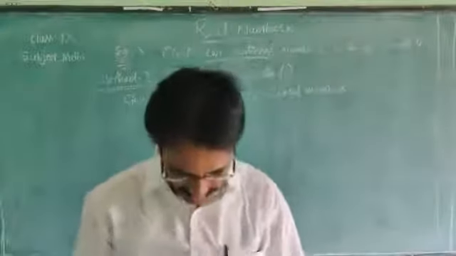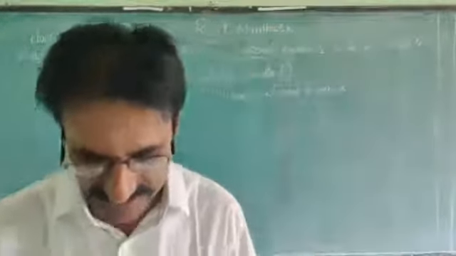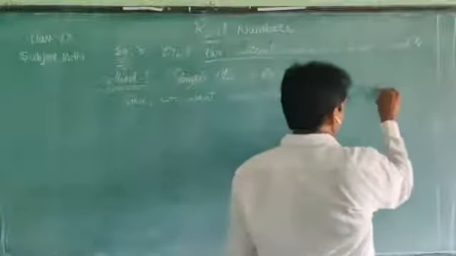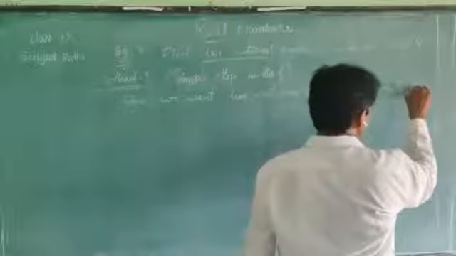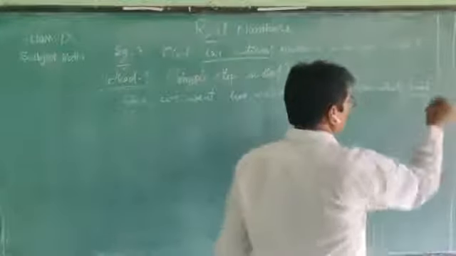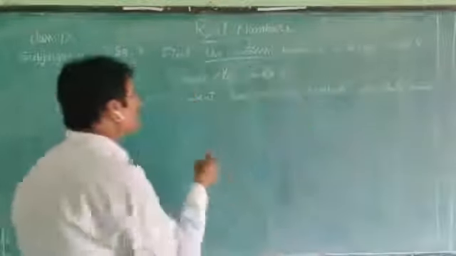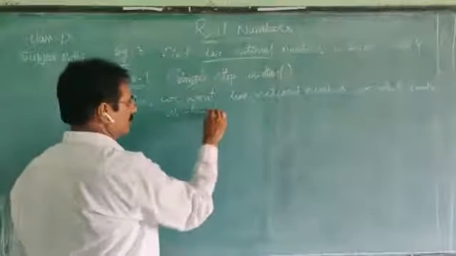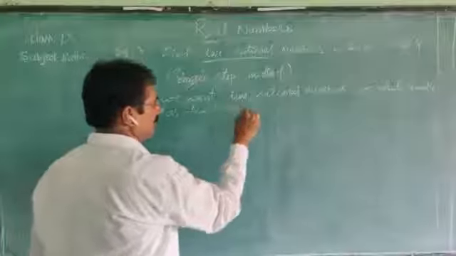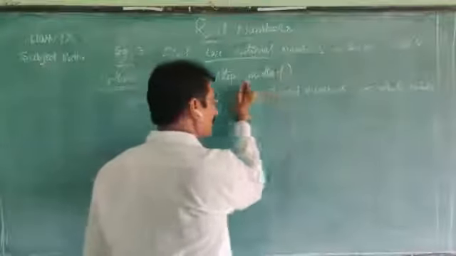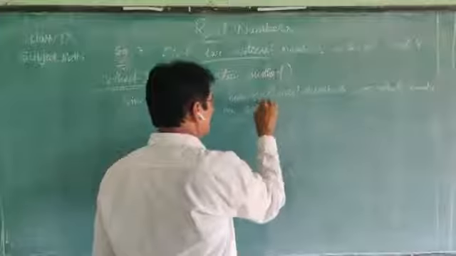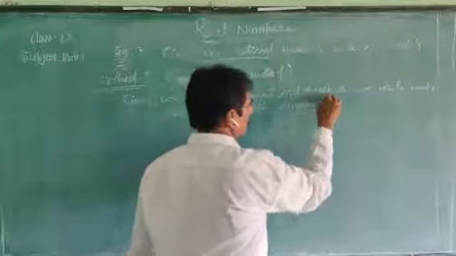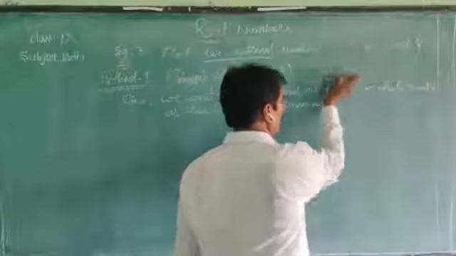Since we have two rational numbers, we write 3 and 4 as fractions, as rationals, with the denominator